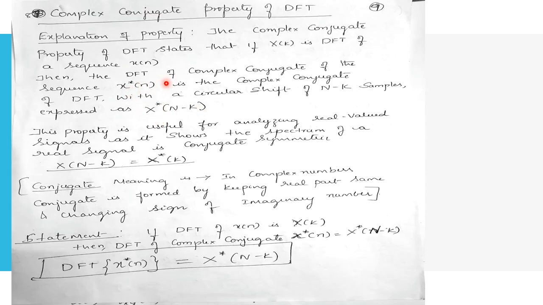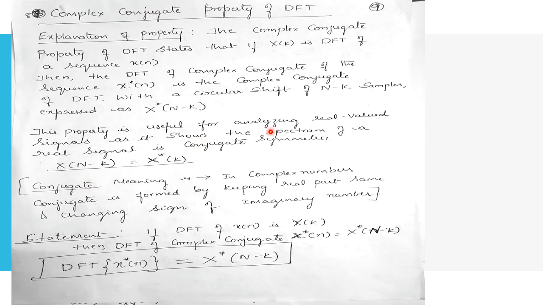That is, the DFT of the complex conjugate of the time domain signal x of n is equal to the complex conjugate of X of n minus k: performing the circular shifting of n minus k samples and taking the complex conjugate of that.